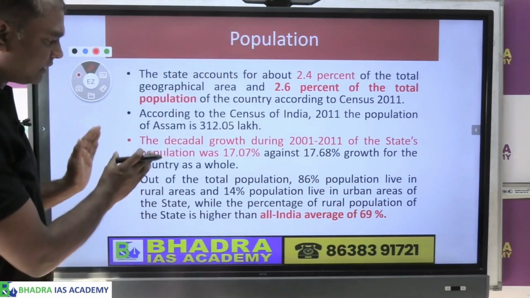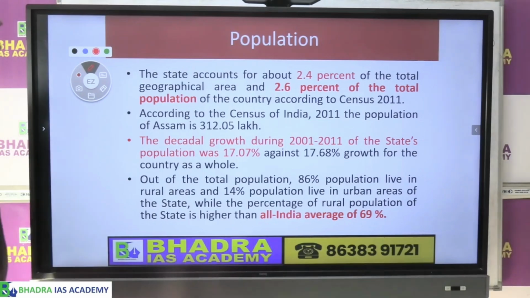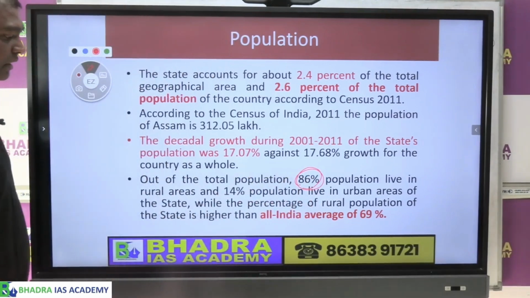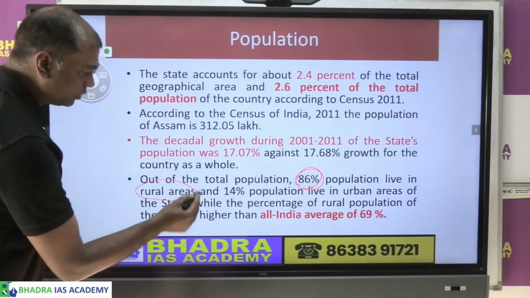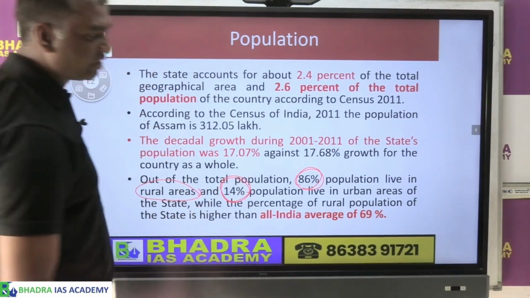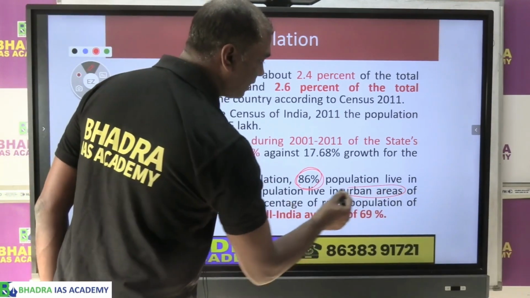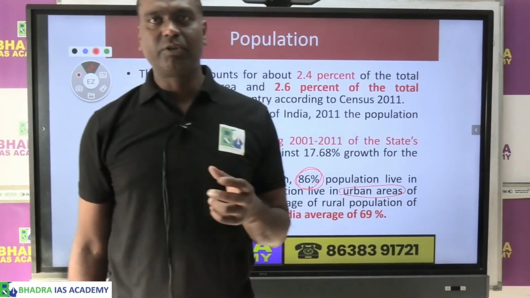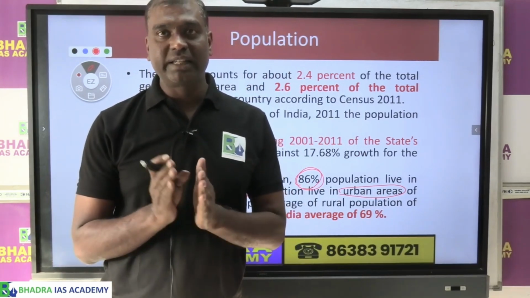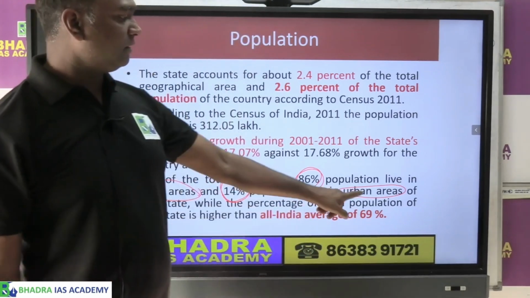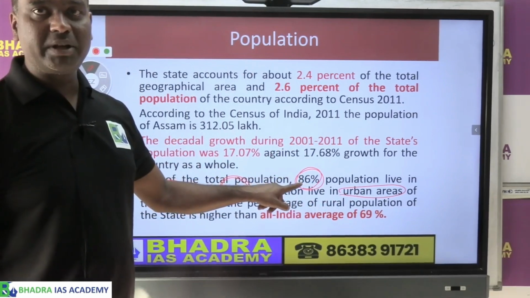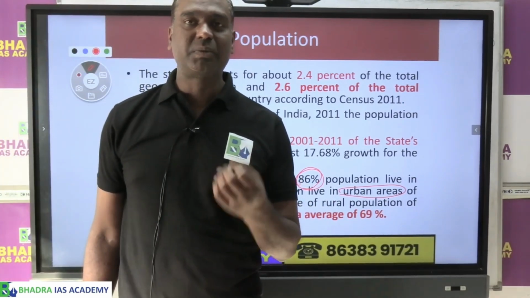If you look at the statistical data, 86% of the population of Assam lives in rural areas, and only about 14% lives in urban areas. So one thing we have to keep in mind when we talk about the Assam economy is that the urban population is only 14%, whereas the rural population is dominant with 86%.